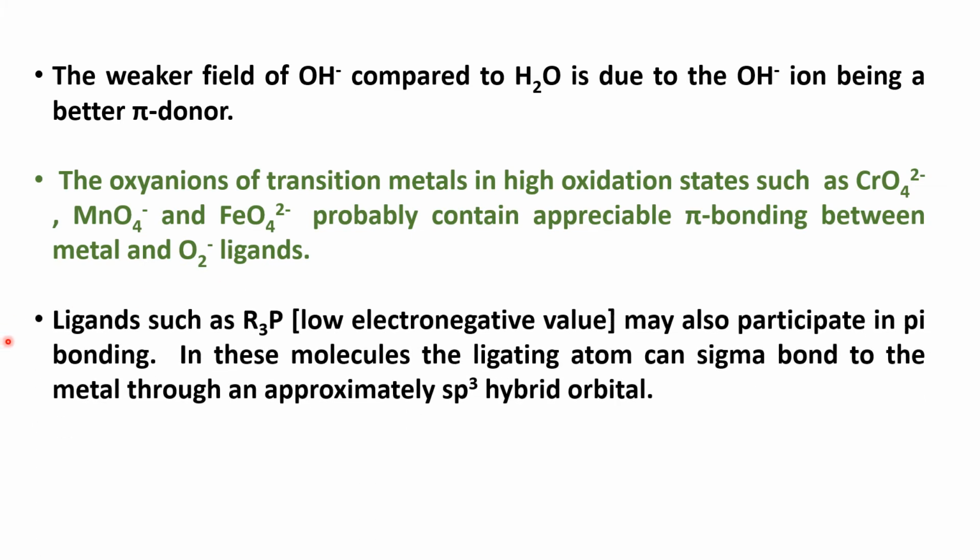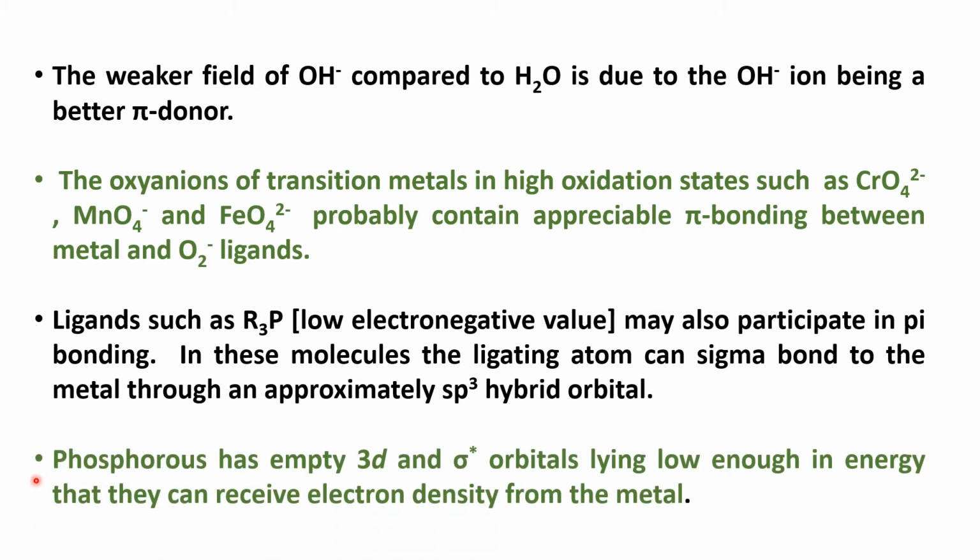Ligands such as PR3 type may also participate in pi bonding. In these molecules, the ligating atom can sigma bond to the metal through an approximately sp3 hybrid orbital. Phosphorus has empty 3d and sigma star orbitals lying low enough in energy that they can receive electron density from the metal.